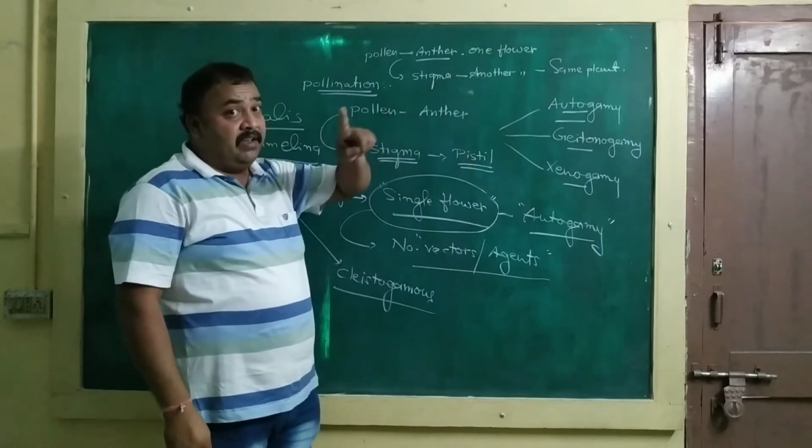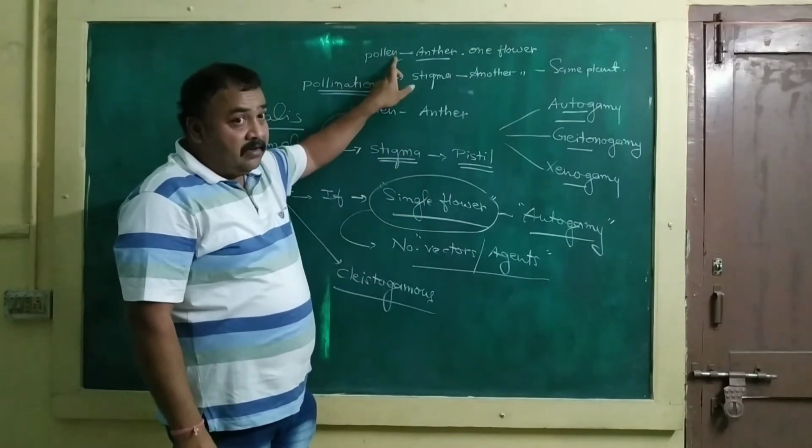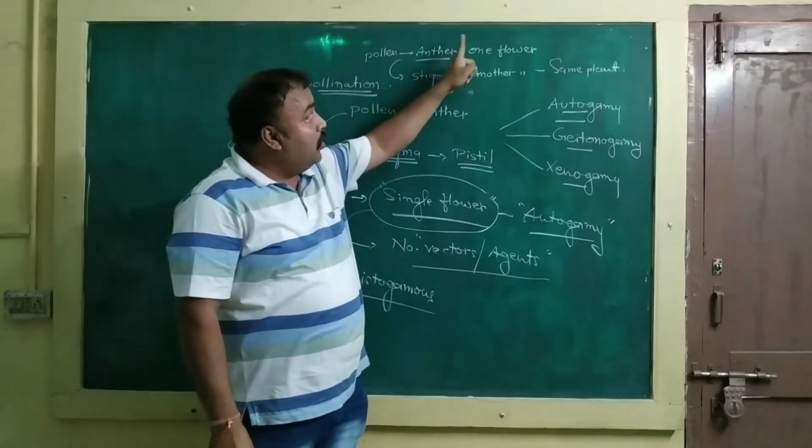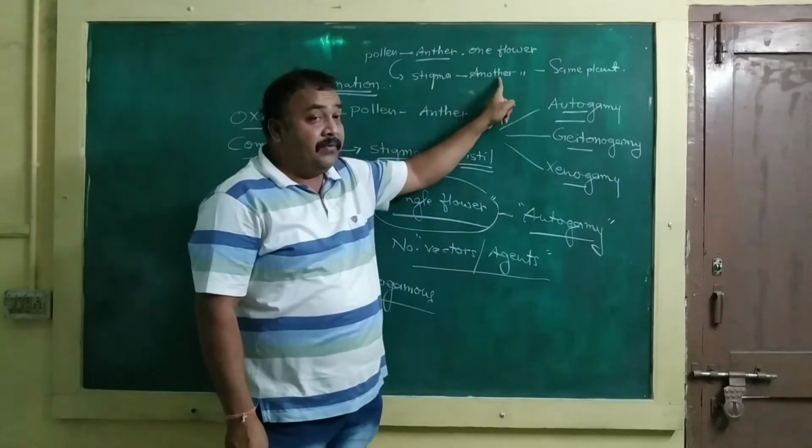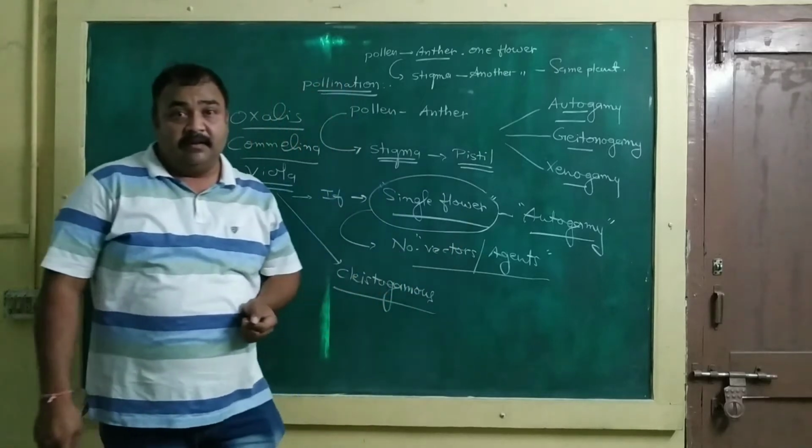Concentrate over here, friends. Pollen released from the anther of one flower reaches the stigma of another flower of the same plant.